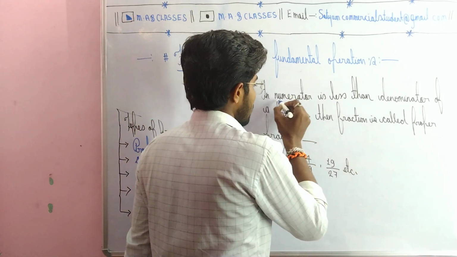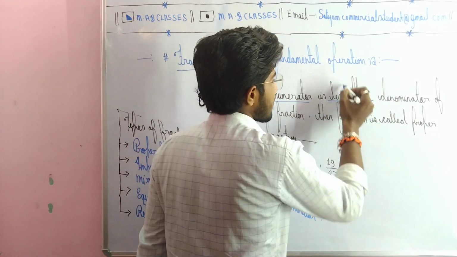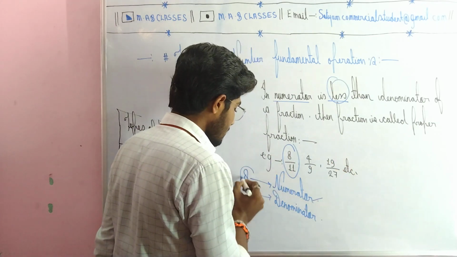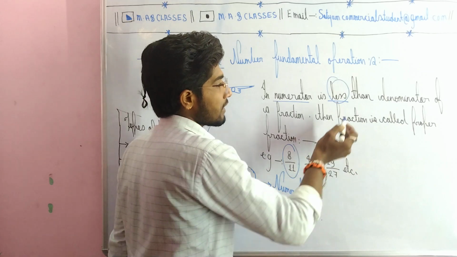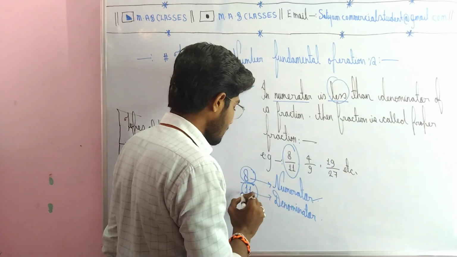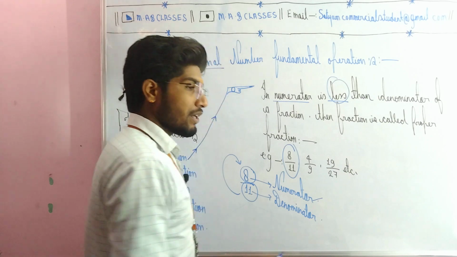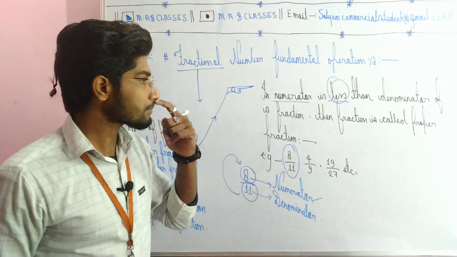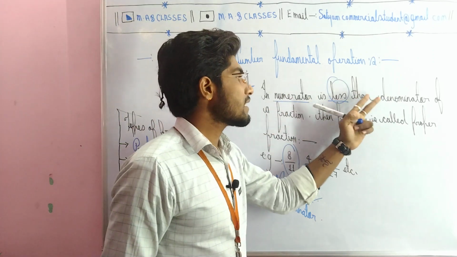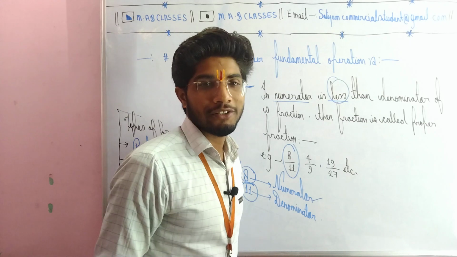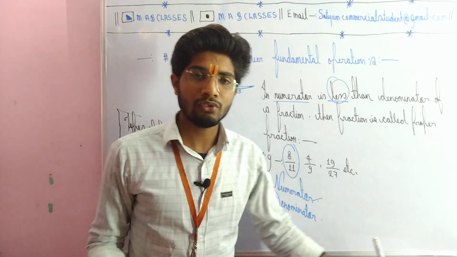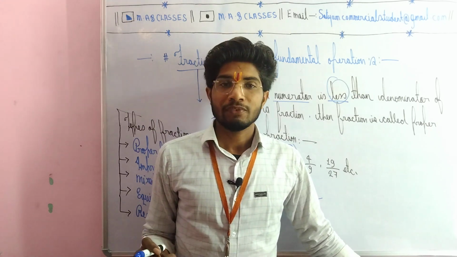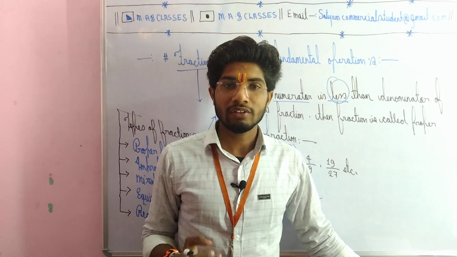Here the definition says the numerator is always less. Less means small. Which thing is small? The numerator. Looking here, 8 is small or not? The numerator is small. Then the denominator is larger, but the numerator is smaller. So when your numerator is smaller and the denominator higher, this is called a proper fraction. Whenever your numerator is smaller than the denominator, in that case this fraction is called a proper fraction.